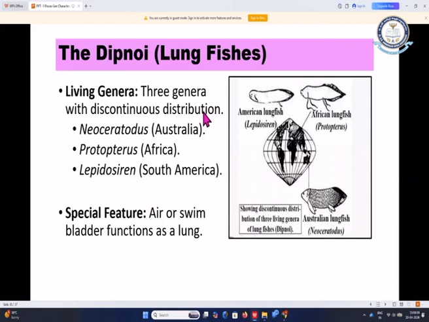by forming burrows in the moist areas. They will reside inside and reduce their rate of metabolism and exist for about 2 to 3 years until they again find water. This process of making burrows, forming cocoons and residing inside while reducing metabolism is called aestivation. In other words, it is also called summer sleep.